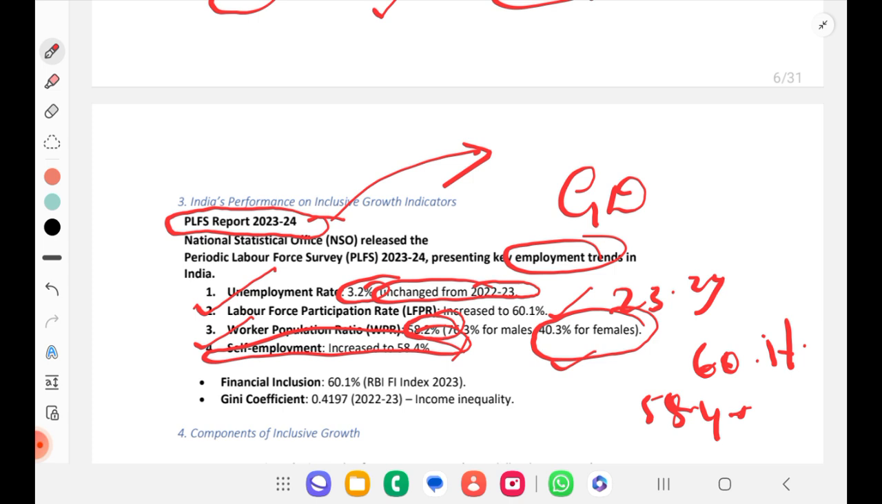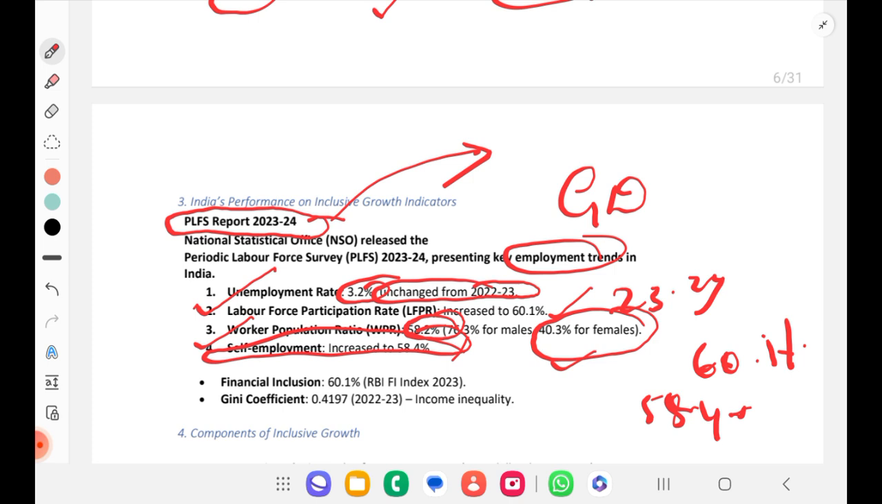So the unemployment rate is 3.2%, that is unchanged. The labor force participation rate has increased to more than 50%, that is 60.1%. The worker population ratio also increased, that is 58.2%. In that, 40% is female, less than 50%. Self-employment has increased, which is more than 50%, that is 58.4%.